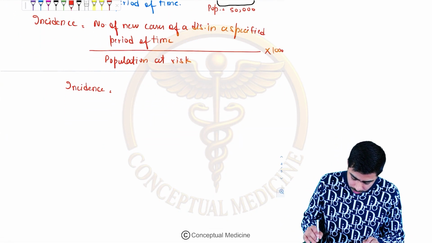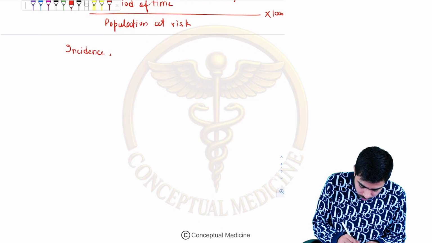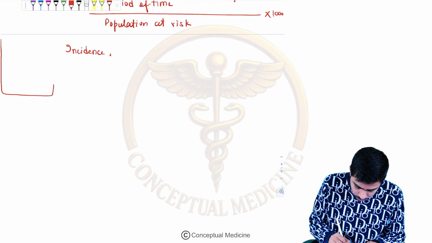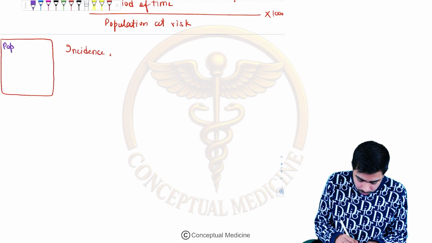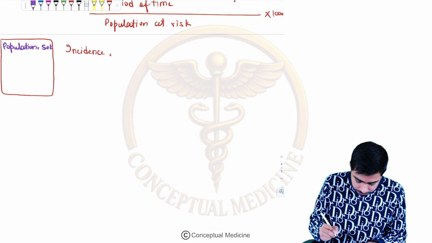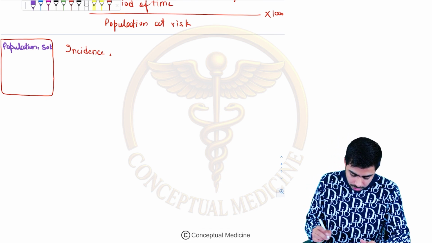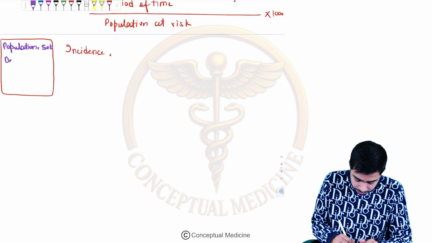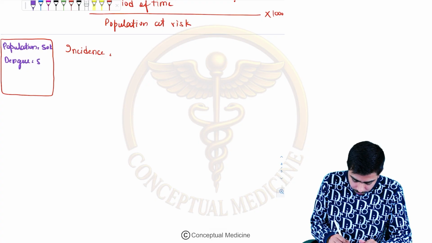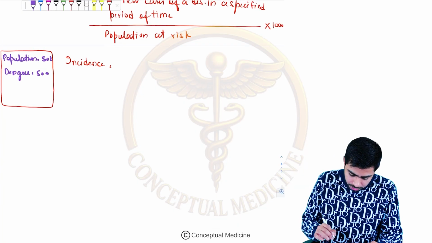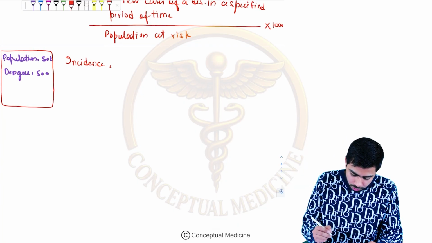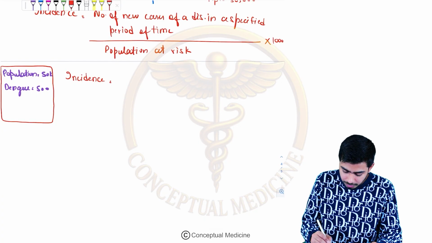So what is the question, guys? I'm just writing in this particular box. The question is very easy. It says that there is a population of 50,000 people, and 500 new cases of dengue came into that population. So over here, incidence would be the total number of new cases in a specified period of time, that is 500, divided by the population at risk.